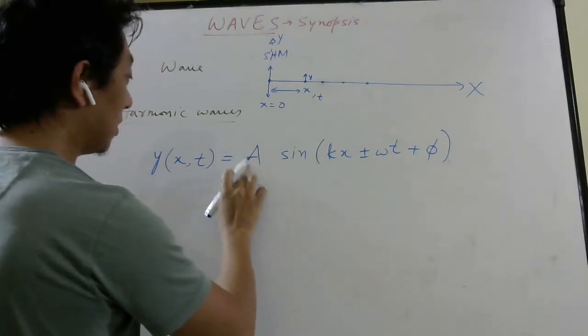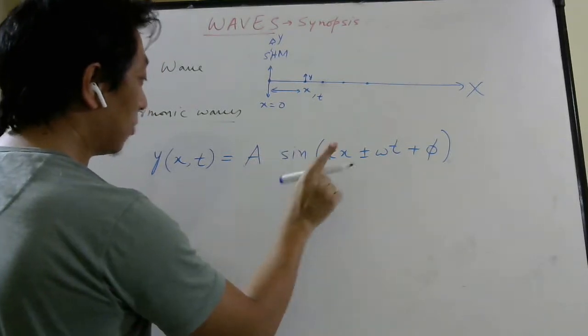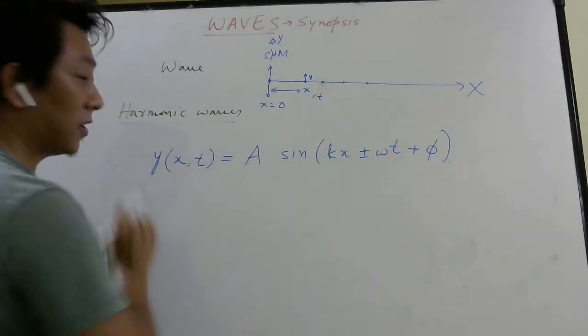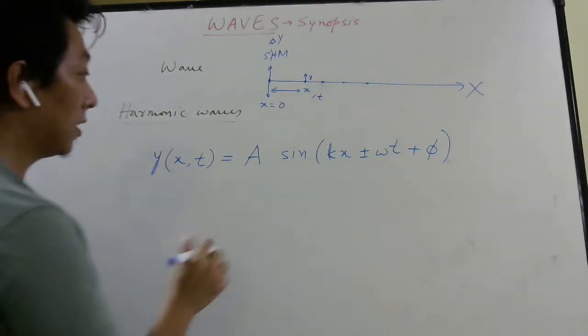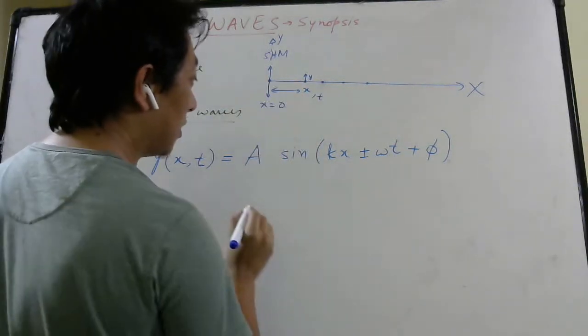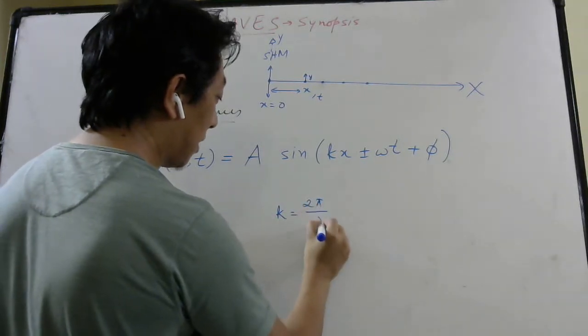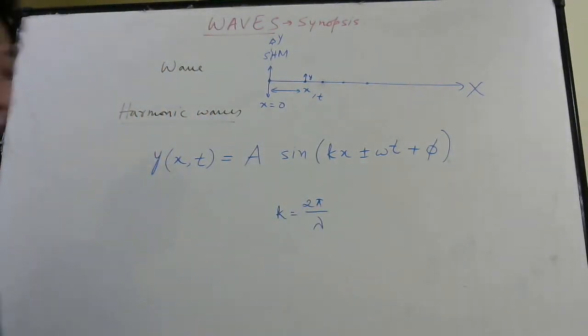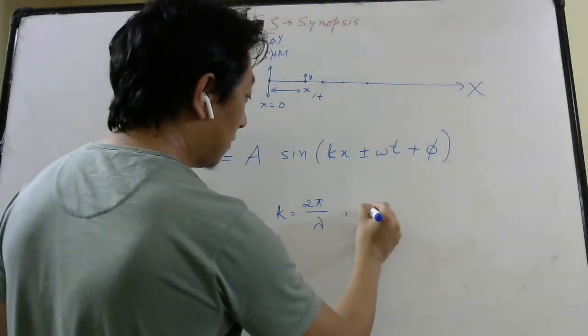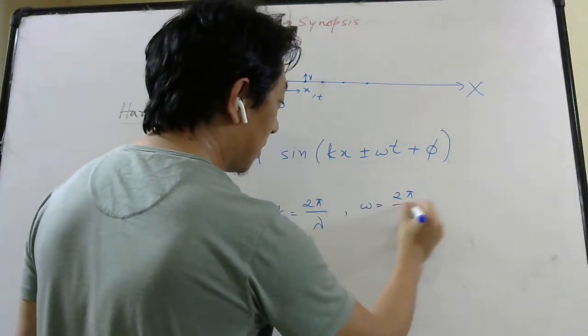Now what is A? Obviously the maximum value of sine is 1, so A is the amplitude of the displacement for the given particle. This x is the coordinate of that particle. k is called wave number. It is given by 2 pi by lambda, where lambda is the wavelength of the wave. And omega is given by 2 pi by time period.